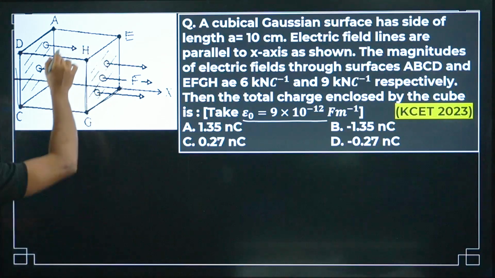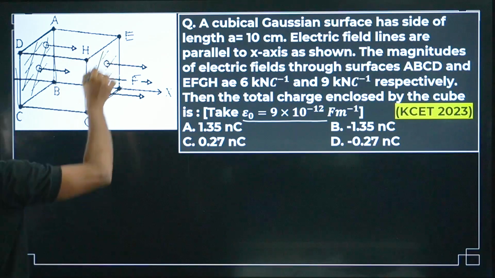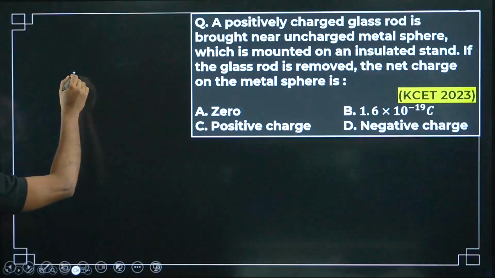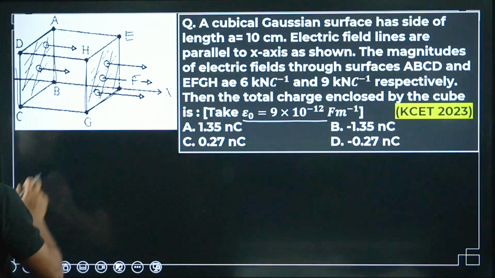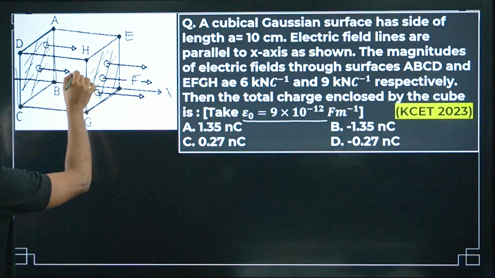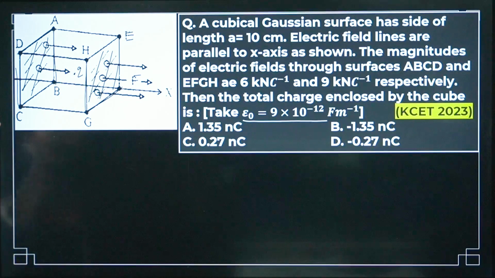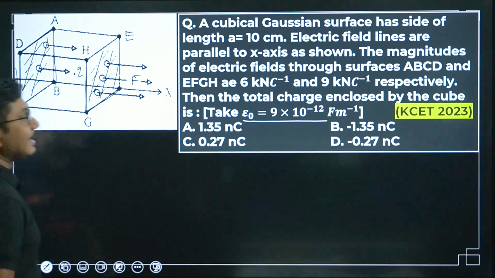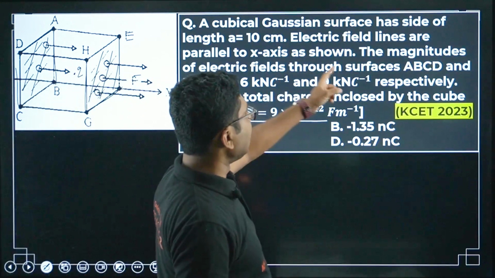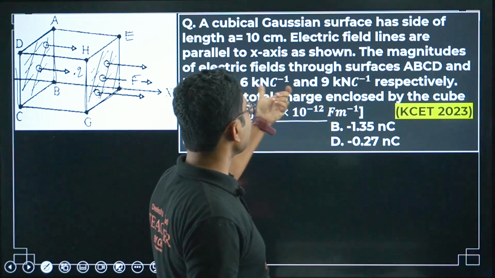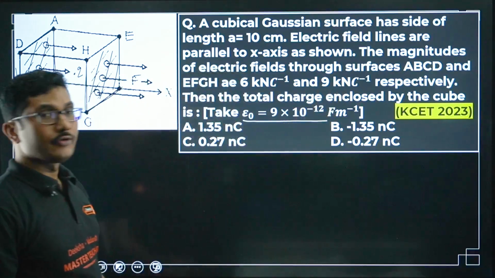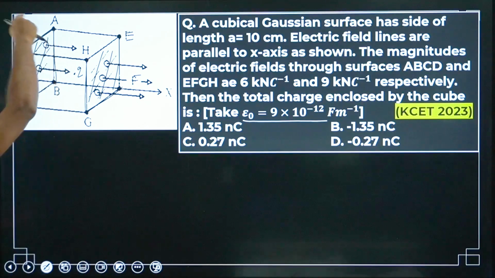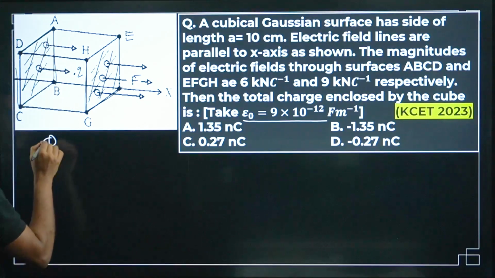EFGH. Okay, so here the electric fluxes are given and you have to calculate the charge inside this. Whatever charge Q inside, that we have to find out. First, what is our task? It is given that electric fields are given, 6 kilonewton per coulomb and 9 kilonewton per coulomb. So the first task is to find the flux that is coming in, phi in.